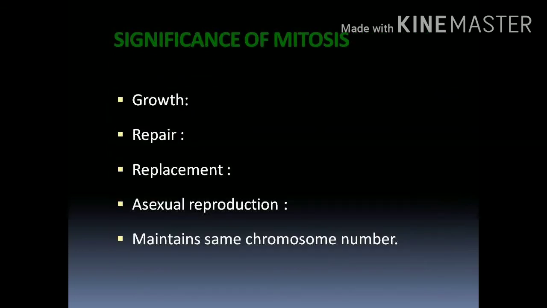Next, the importance or significance of mitosis. First one, growth. Mitosis leads to growth or increase in body size as new cells are formed in the tissue. So here it is helpful for the growth of the body. Next, repair. It helps in the repairing of damaged or wounded cells. It takes place in the somatic cells, so it is helpful for repair.